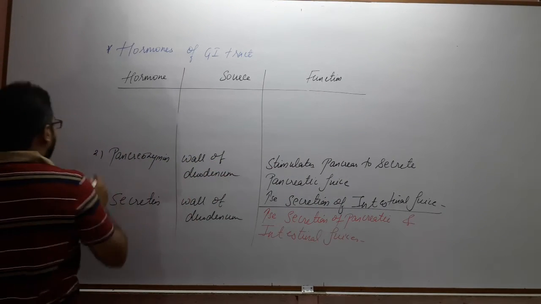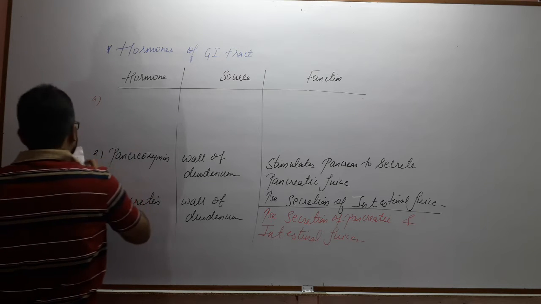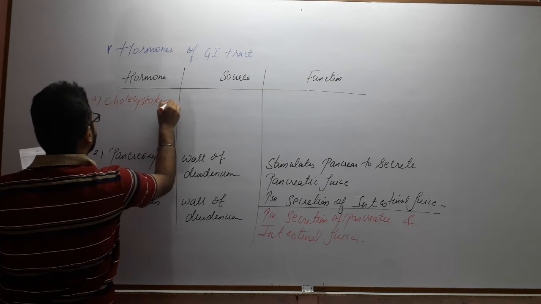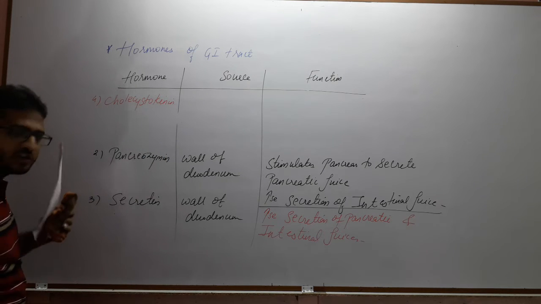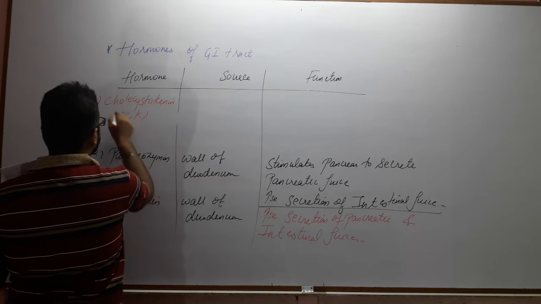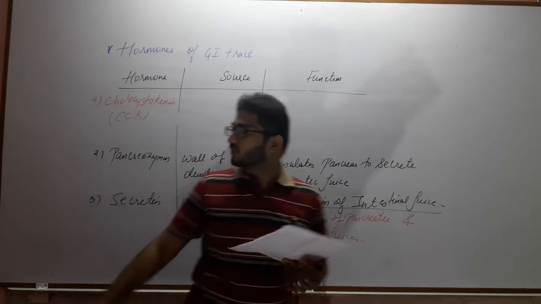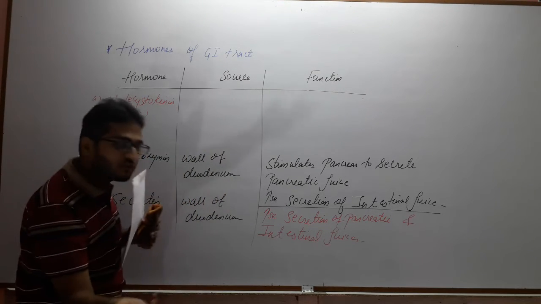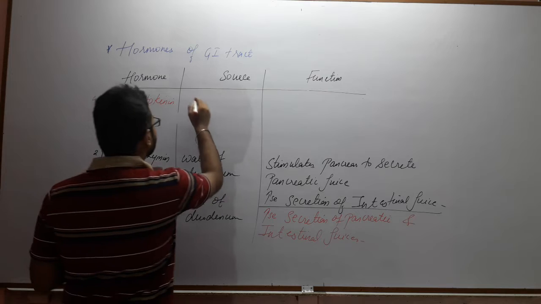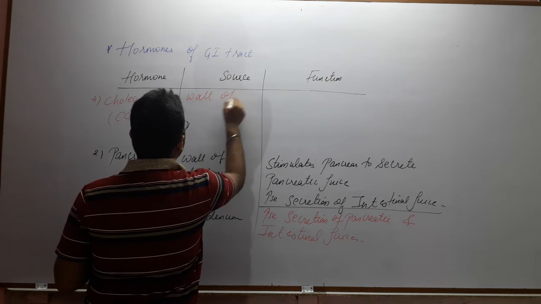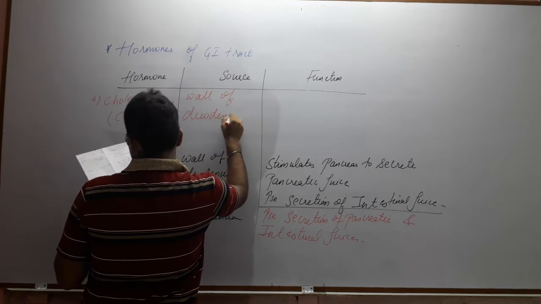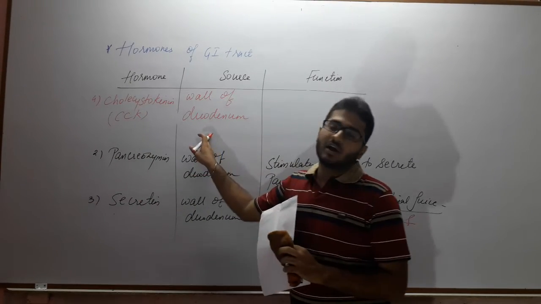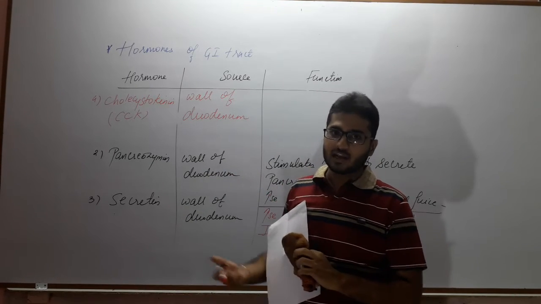Okay, so the fourth hormone is cholecystokinin, in short also written as CCK. Again, the source of this hormone is the wall of the duodenum, and the major function of this hormone is that it stimulates the gallbladder and liver to start secreting something called bile.